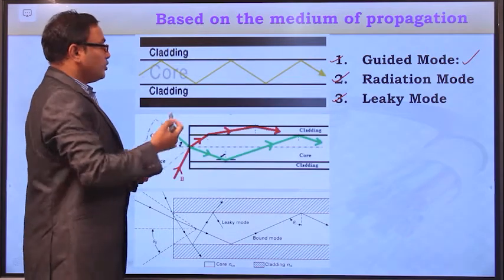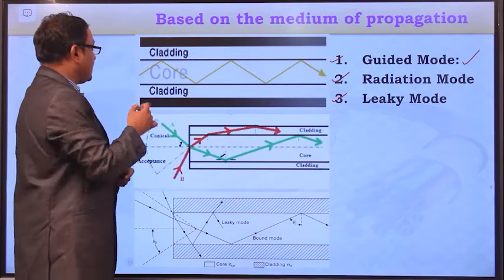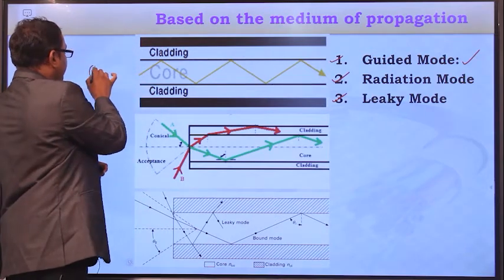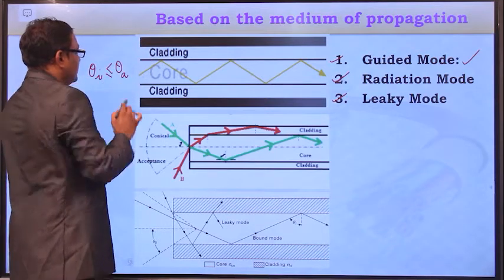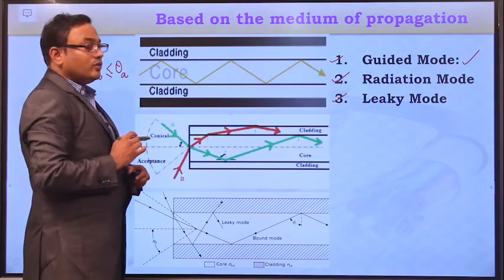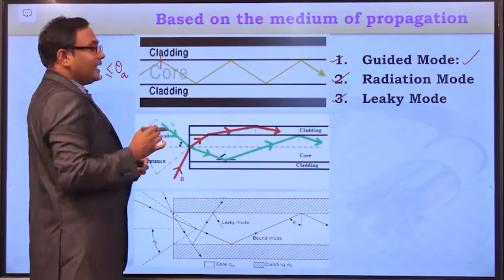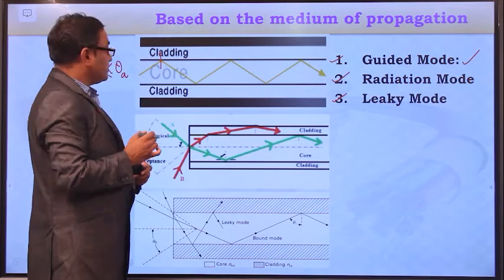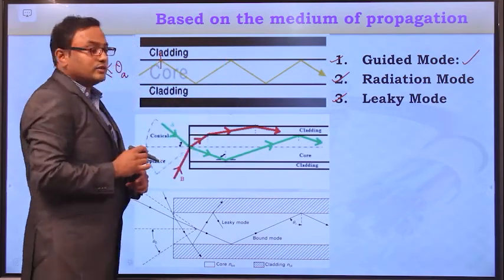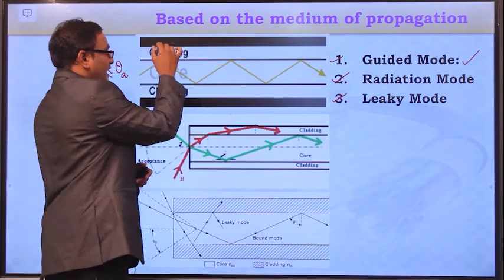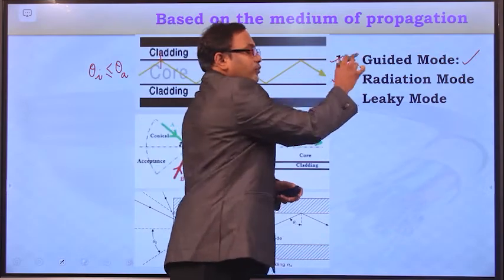Right? So what is the condition to get the guided mode? The light ray must enter into the optical fiber cable with an angle of incidence which is less than or equal to the acceptance angle. Only these light rays will maintain the critical angle condition at the core-cladding interface. Only these light rays will be totally internally reflected. So the light rays which are confined to the core medium correspond to guided mode.